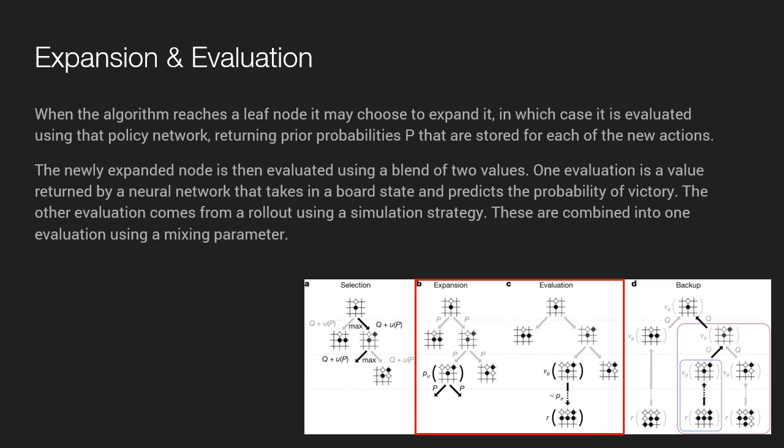So AlphaGo uses this value network where another algorithm might use a heuristic to try to estimate the strength of a position. The advantage of this is higher accuracy, but the disadvantage is that it's computationally expensive, much more so than a linear time heuristic would be. They were able to get around this by spreading the computation time across multiple machines. So they took a balance of higher accuracy in exchange for more computation time and more processing power.